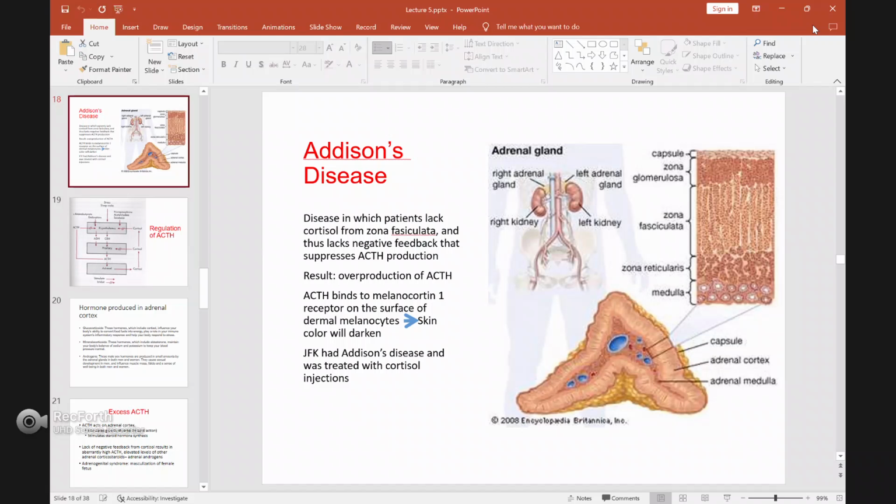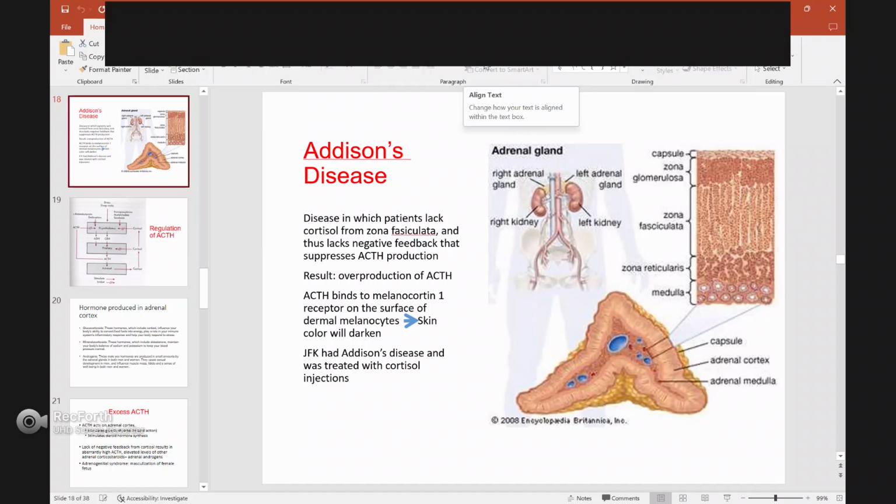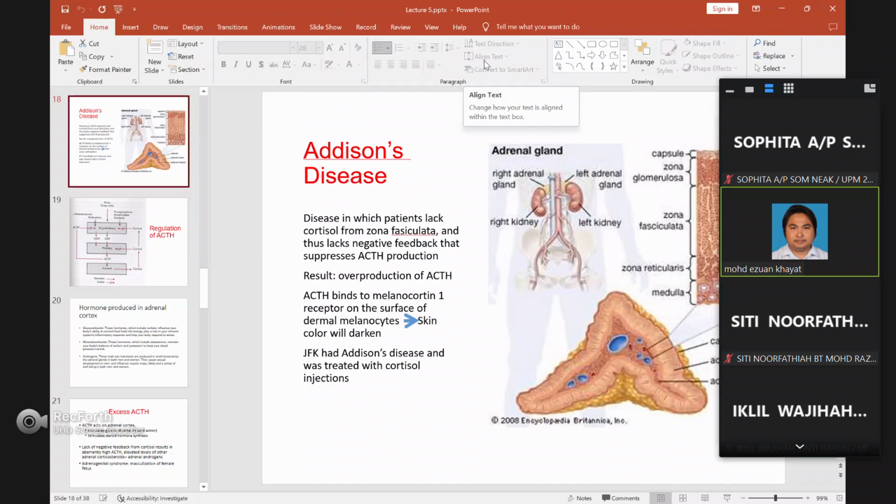So this injected cortisol negatively regulates the pituitary to control the production of ACTH. This is how this president controlled Addison disease.